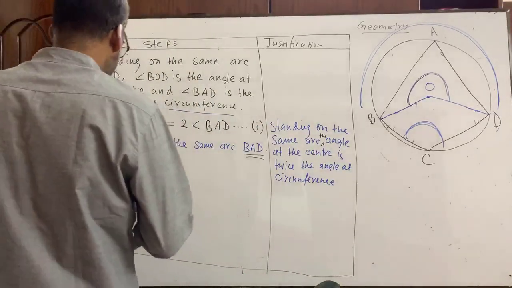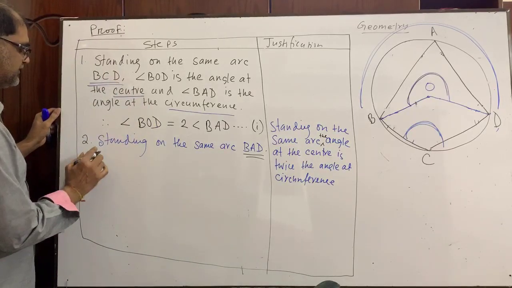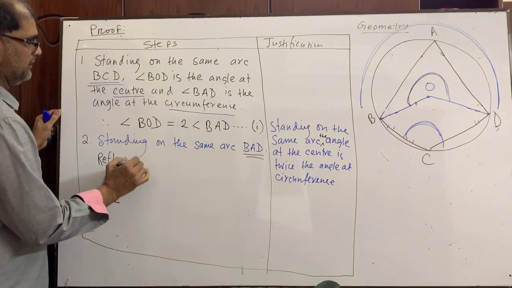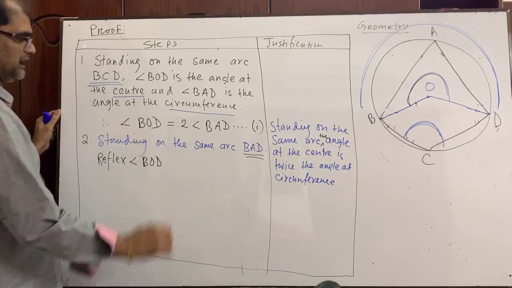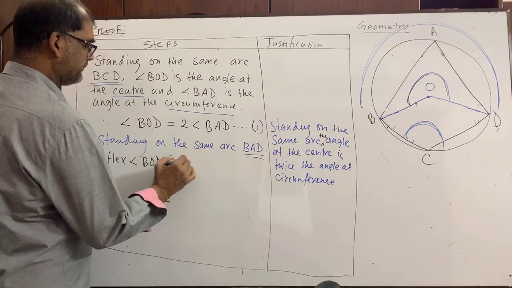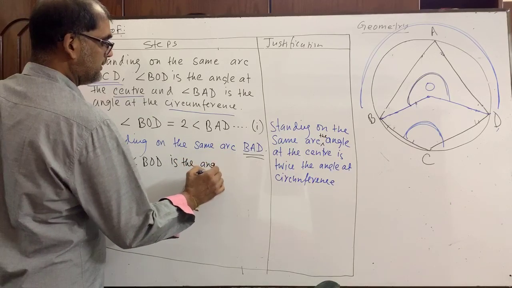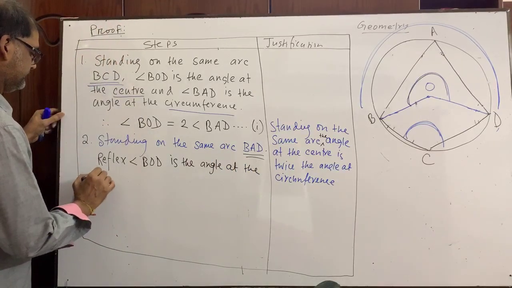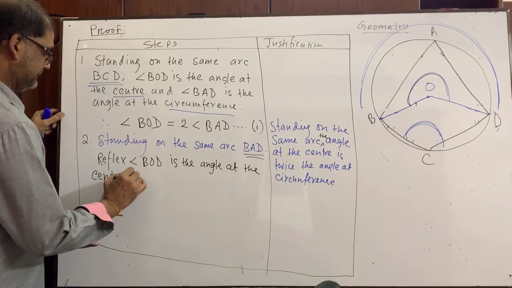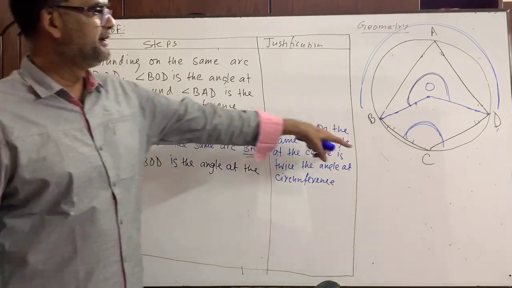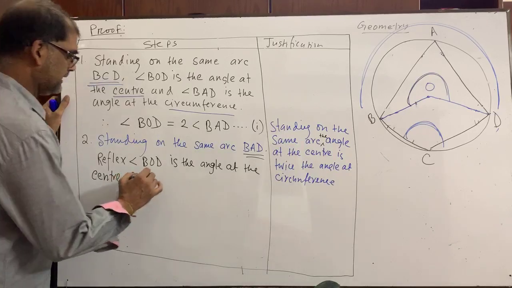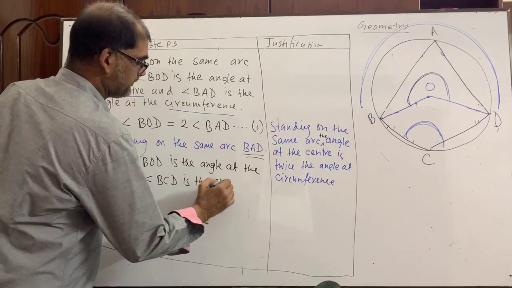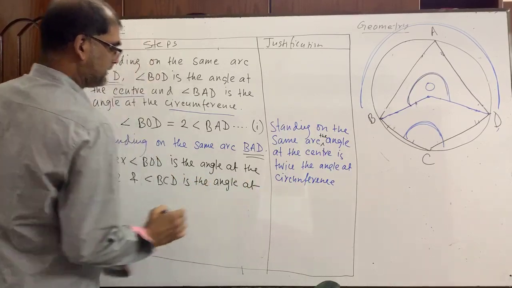So I can write here reflex angle BOD. Reflex angle BOD is the angle at the center, and angle BCD is the angle at the circumference.